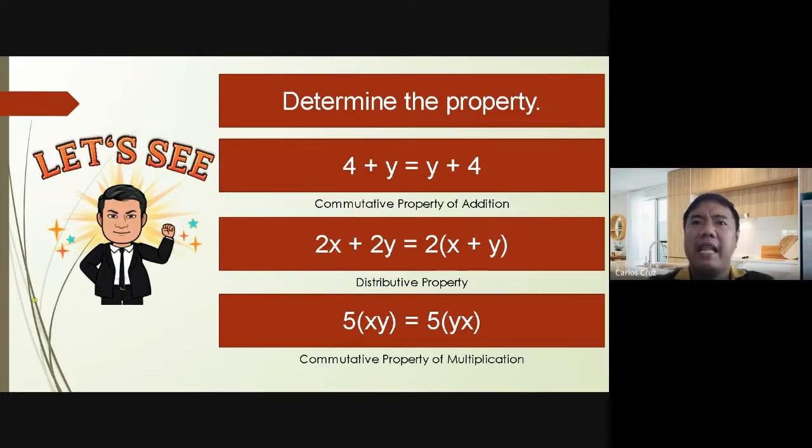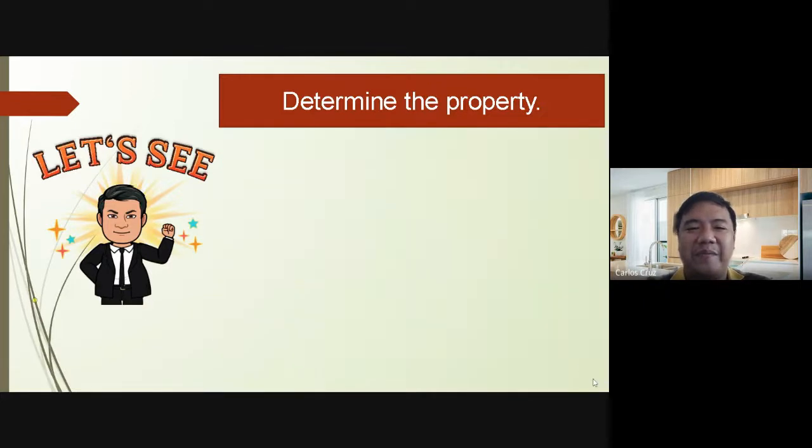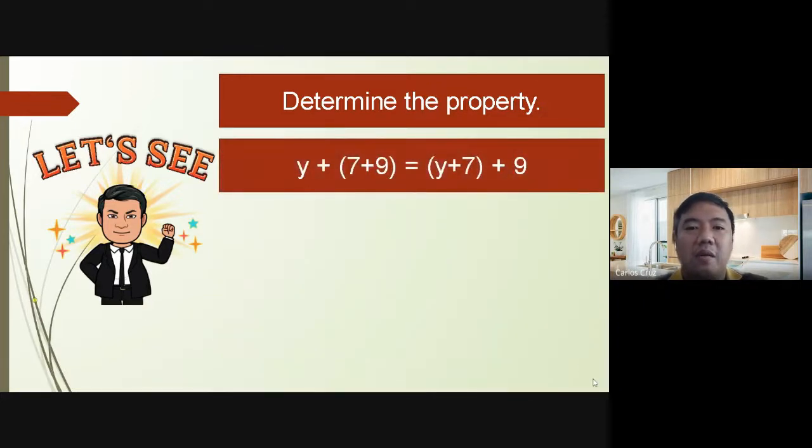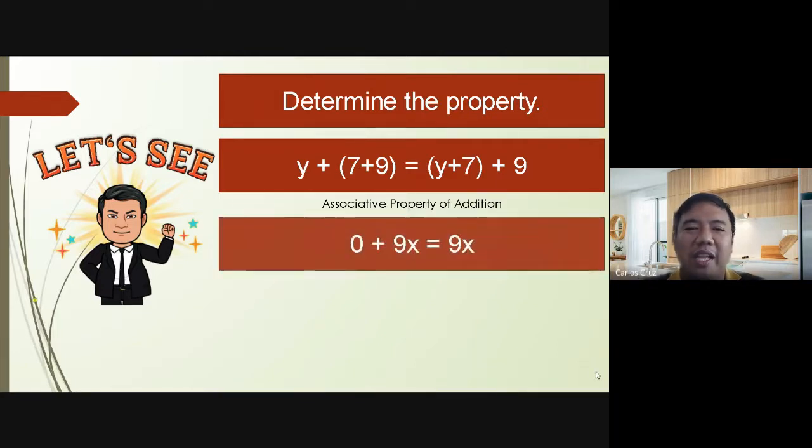Kasi ang nagpalit lang ay yung nasa loob. Okay? Thank you. Another, y plus 7 plus 9 is equal to y plus 7 plus 9. So nagkapalit na yung nasa loob. Ano po kayang property to? Associative property of addition. Very good.